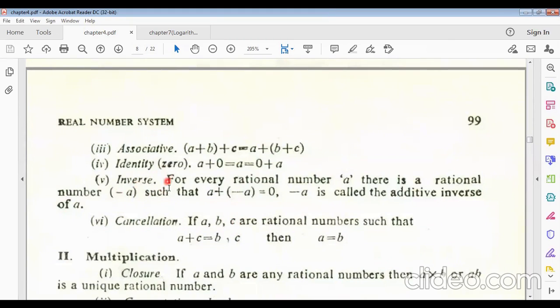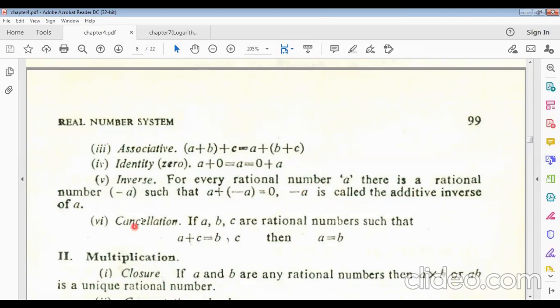So what will the inverse be? For every rational number a, there is a rational number minus a such that a plus minus a is what? 0. That means minus a is called the additive inverse of a. Remember it. This is called the additive inverse of a, because we have added a plus minus a equals 0. This is why minus a is called the additive inverse.